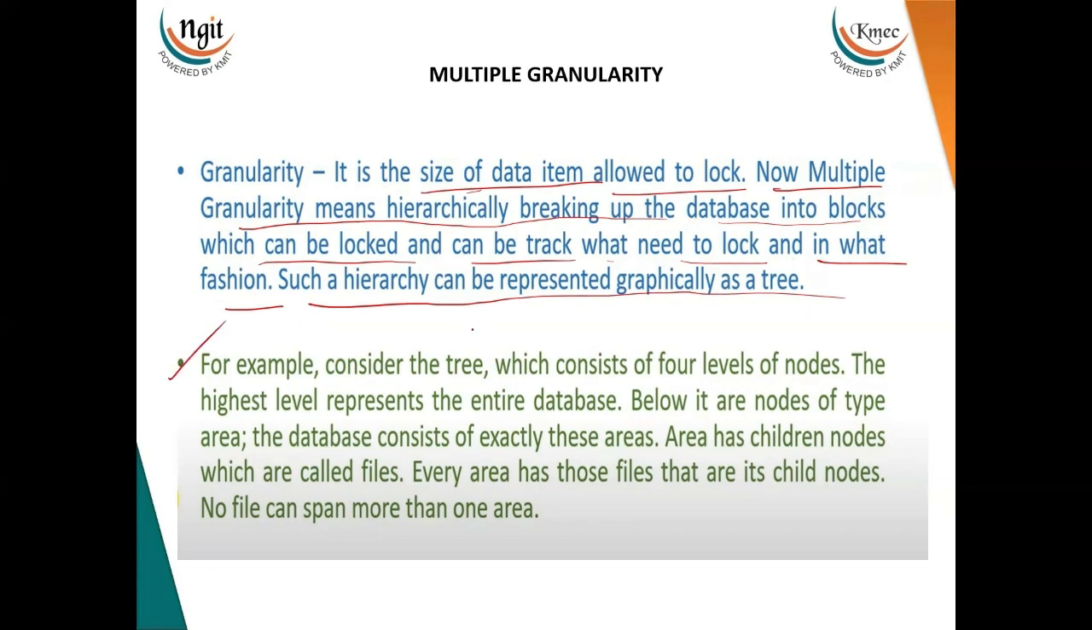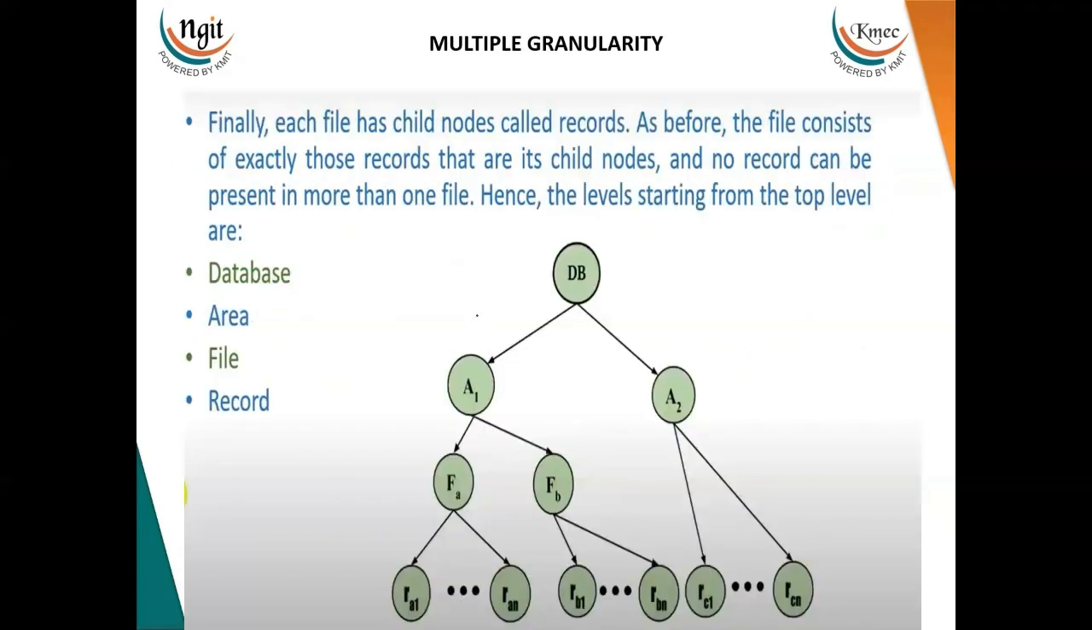Now, we have an example. Let us take this example. Here we have a database, which in turn contains several areas. Every area again has child nodes, say files. FA and FB denote files of that particular area.